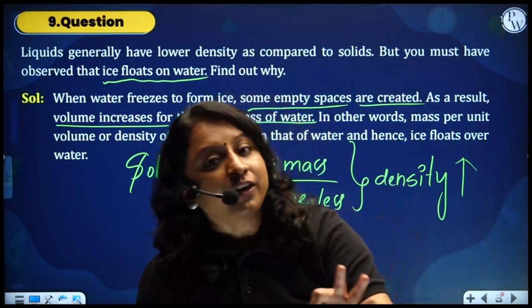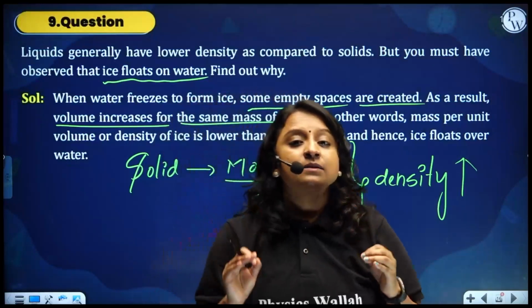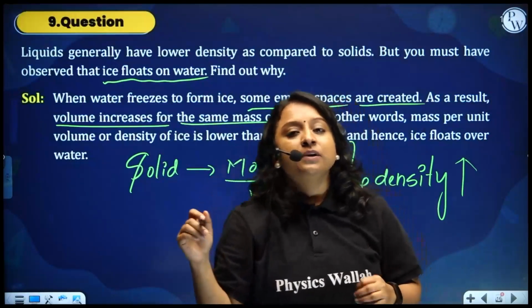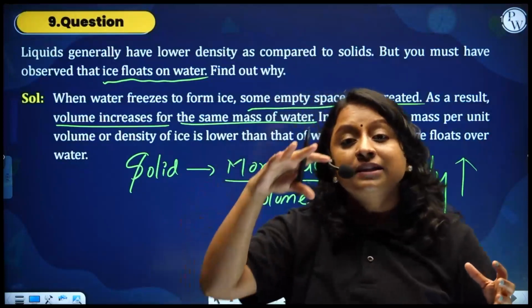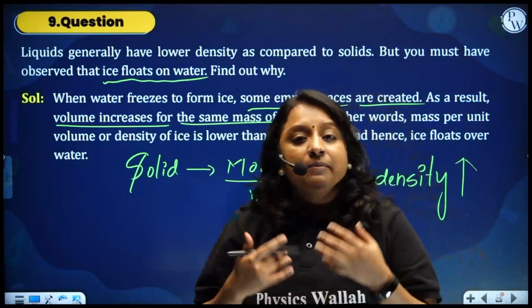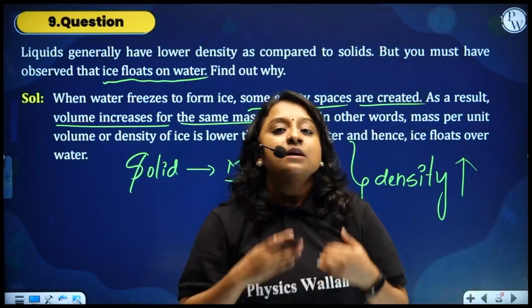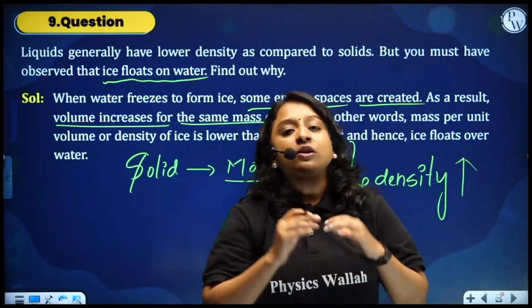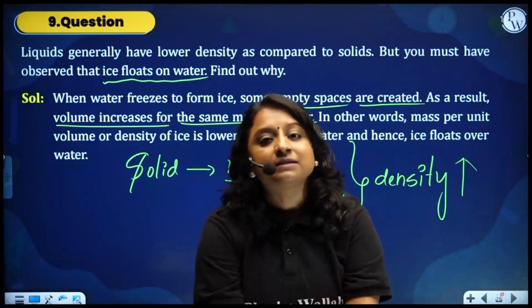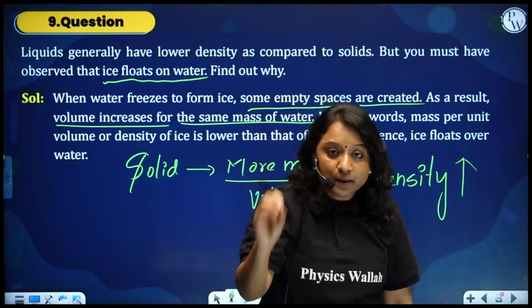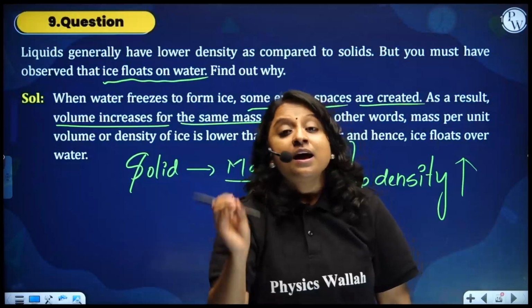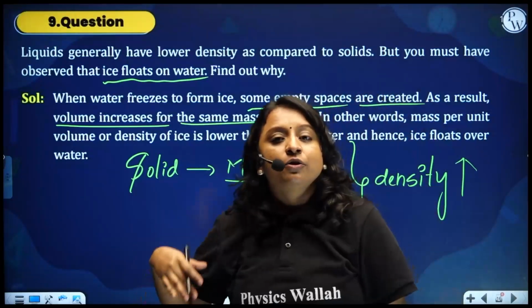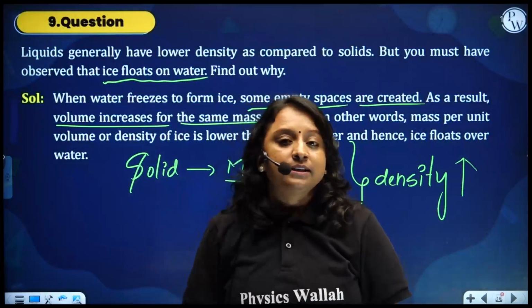If you are writing specifically, ice molecules do have a hexagonal shape. In that hexagonal shape, there is more empty space between the ice molecules. So in ice, water particles do arrange in a hexagonal manner, having a lot of intermolecular space. Because of that space or huge volume, ice does have lesser density compared to the same amount of water particles in liquid state. You can write it like that.